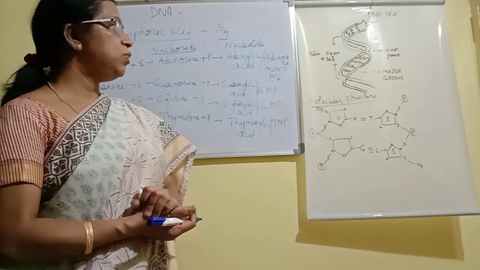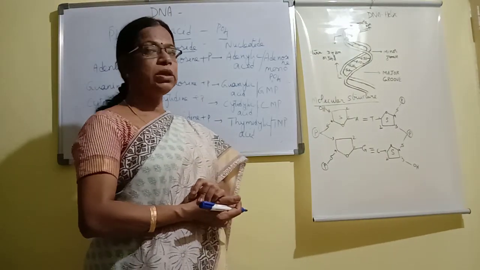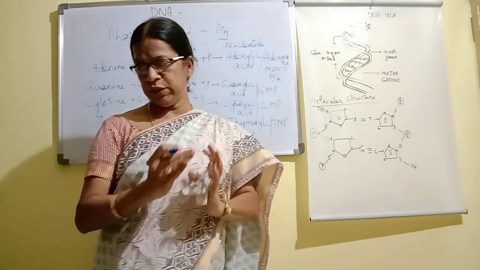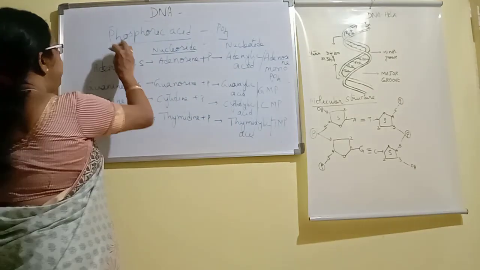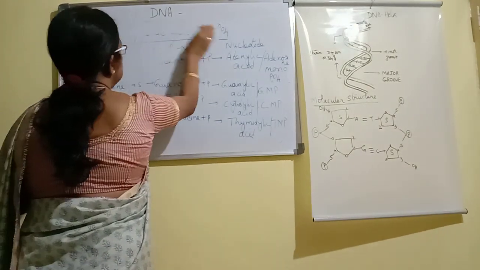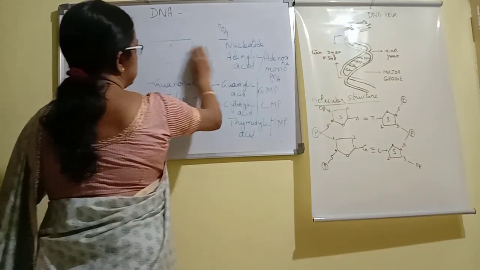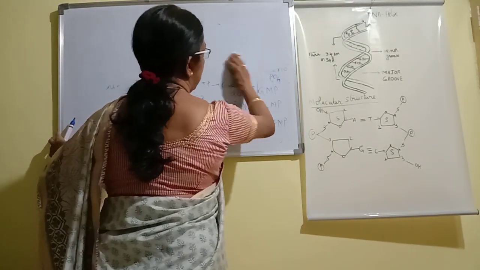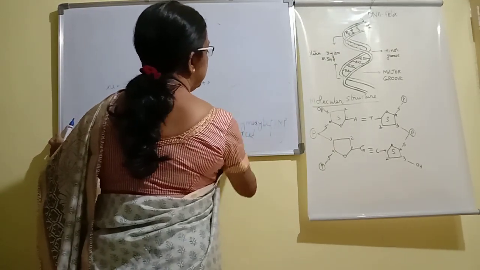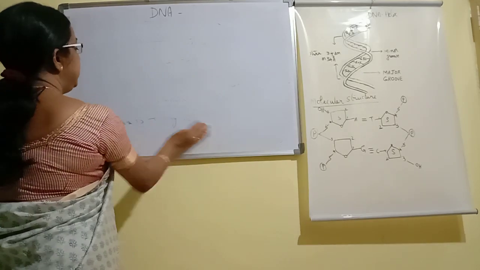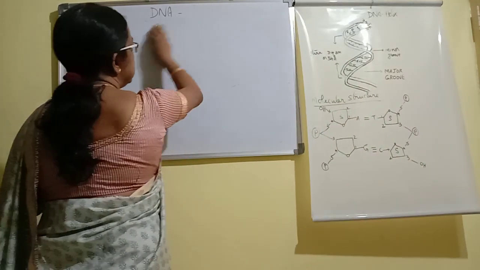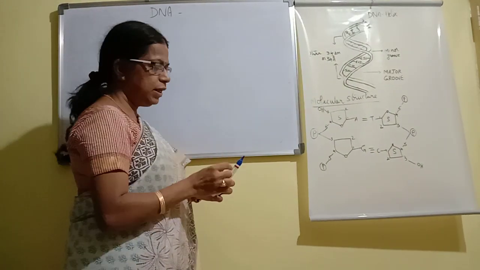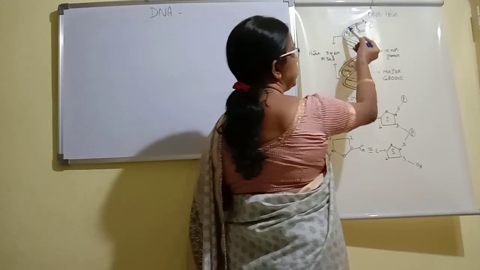Now let us see what are the structural features of a DNA. As we just discussed, DNA is considered a twisted ladder-like structure.